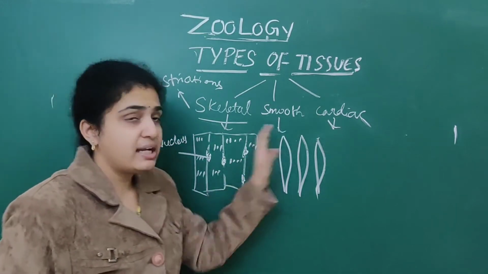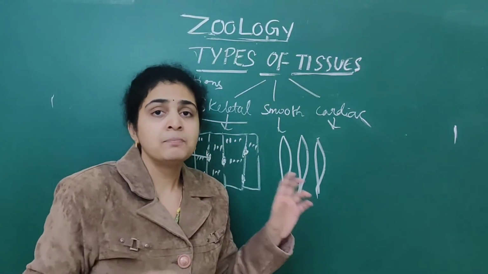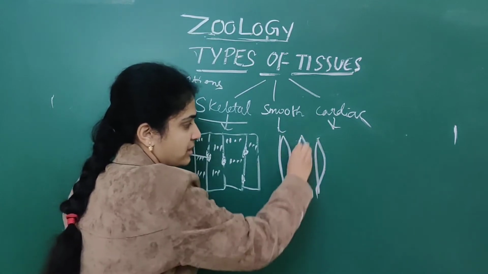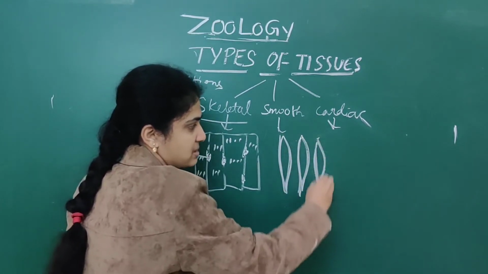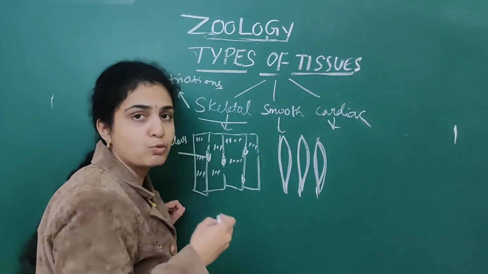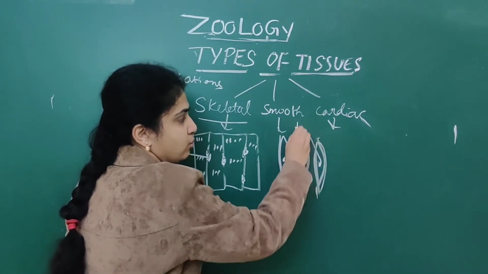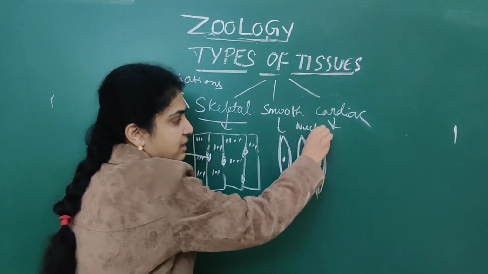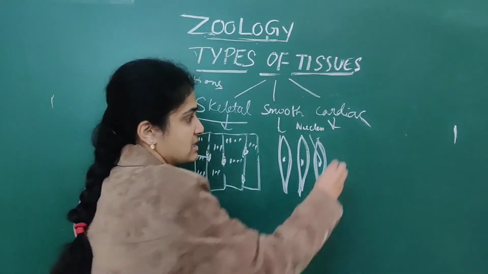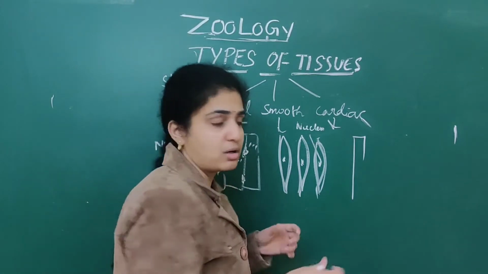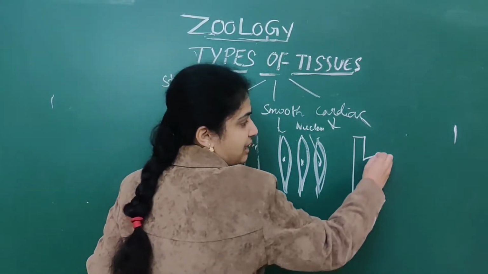In smooth muscle, numerous tapered structures are present. These are nothing but smooth muscles. Here the nucleus is present. Next, cardiac muscle: they are branched, tree-shaped structures. They are branched like this.